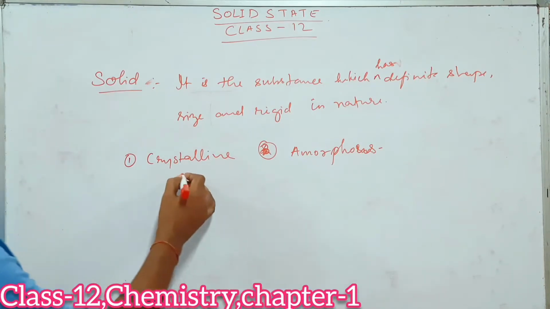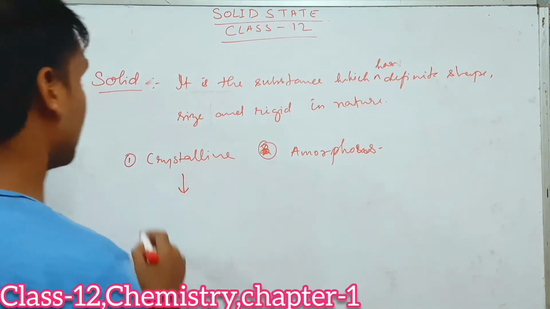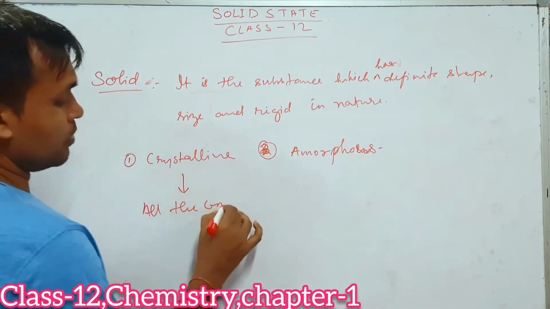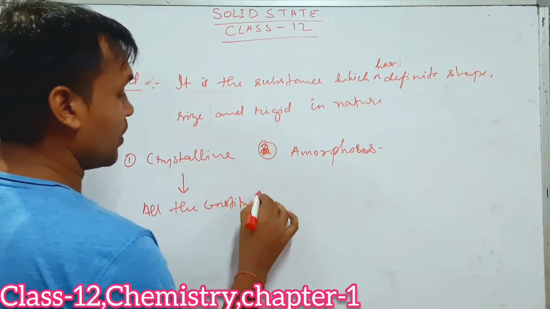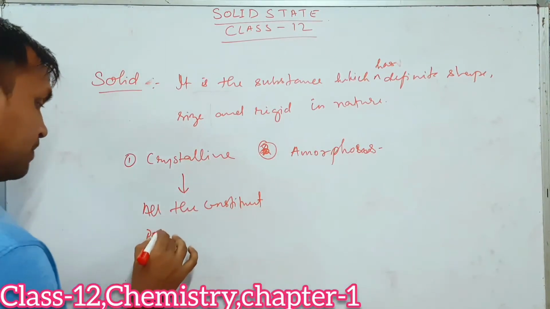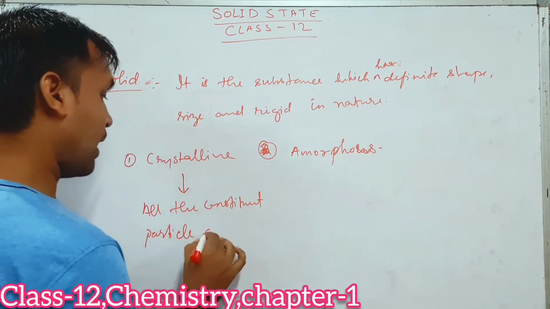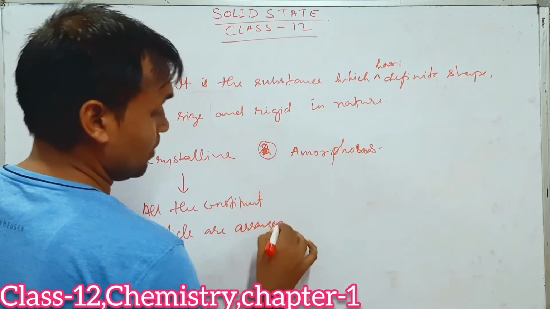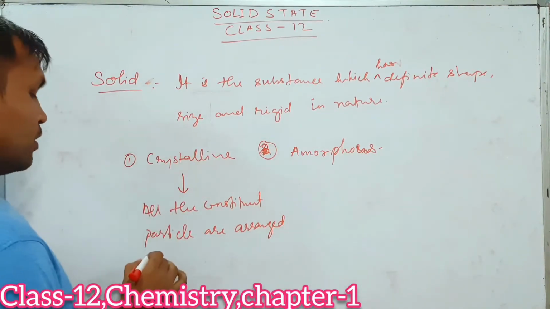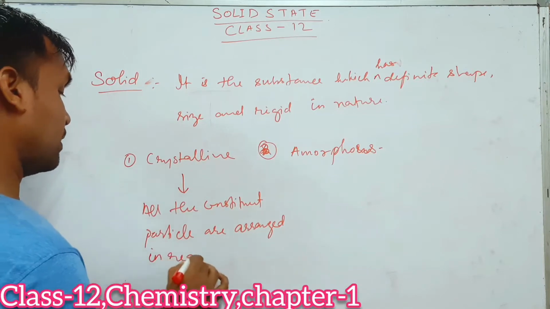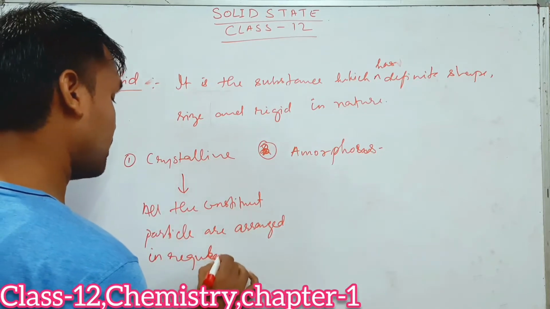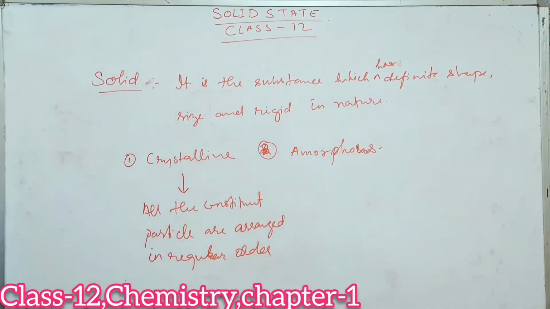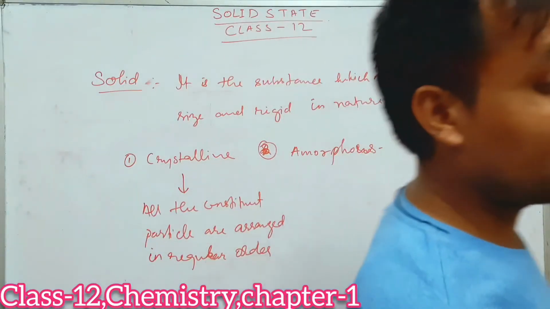In a crystalline solid, all the constituent particles are arranged in regular order. So here in the crystalline solid, you will see that all the constituent particles will be arranged in a regular order.